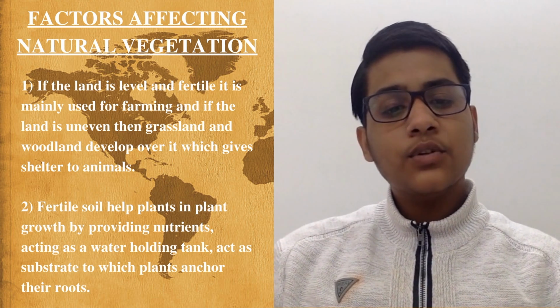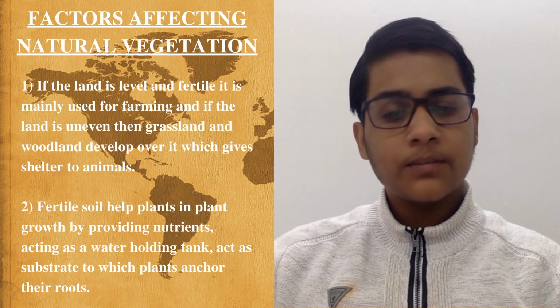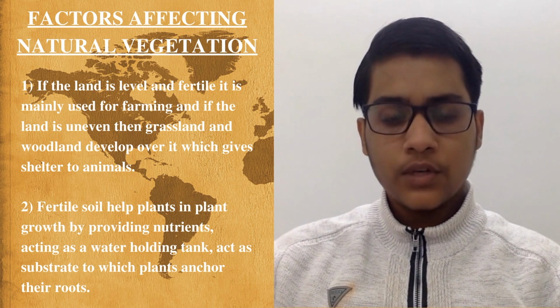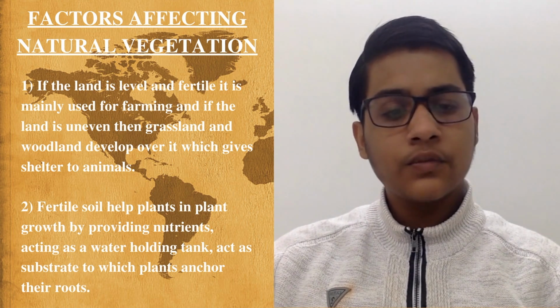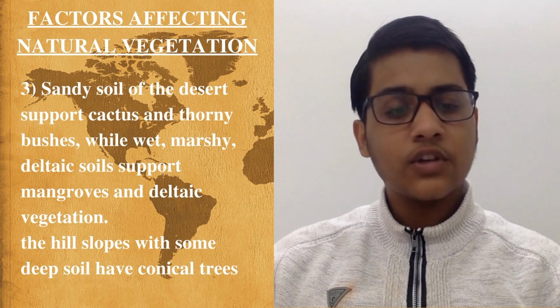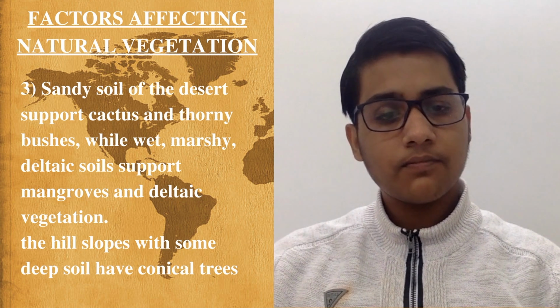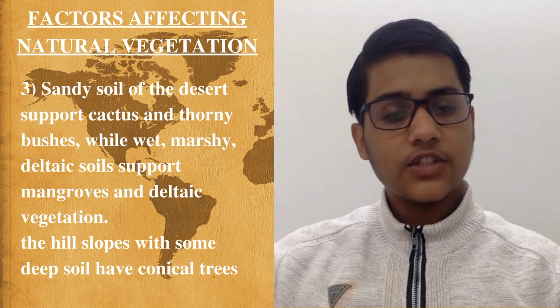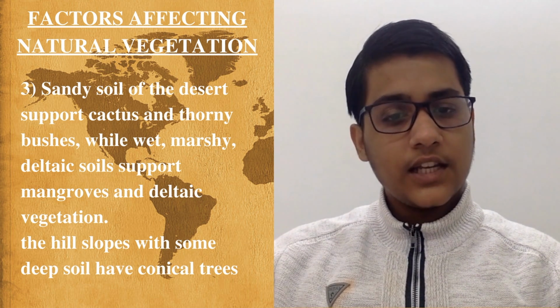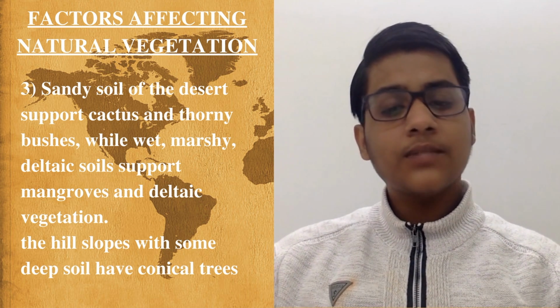The next factor we will be looking at is soil. Fertile soil encourages plant growth by providing plants with nutrients, acting as a water holding tank, and serving as the substrate to which plants anchor their roots. Different types of soil provide different types of vegetation. Like the sandy soil of the desert supports cactus and thorny bushes, and the wet, marshy soil supports mangroves and deltaic vegetation. You must be wondering what deltaic vegetation is. Let me tell you. It is an area where the mouth of a river splits into several channels. The hill slopes with deep soils usually have conical trees.